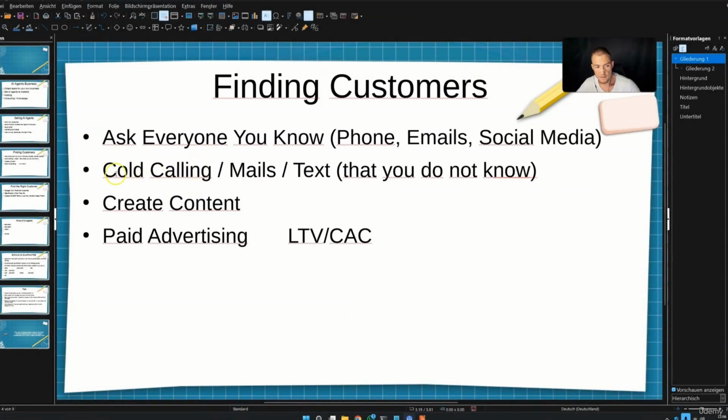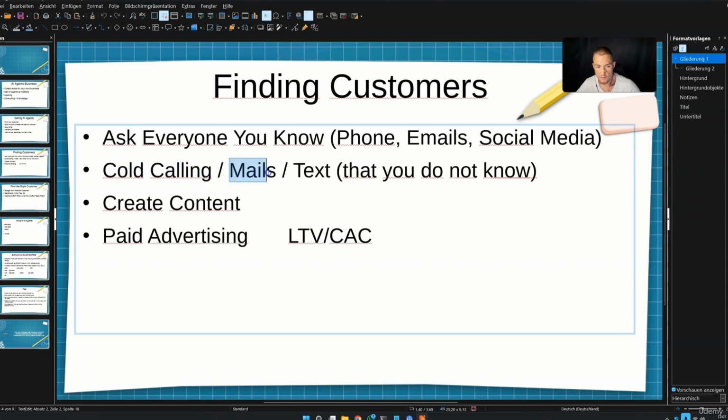And that's basically how you can make cold calling, cold mails and cold texts work with people that don't know you. You need to know what they are doing, just search for their website. As soon as they tell you, hey, I want to have this call, just please do the same thing as with this first client. So first make them a compliment and so on. As soon as they want to come in a call, train this chatbot and show them exactly how this thing will save them money.